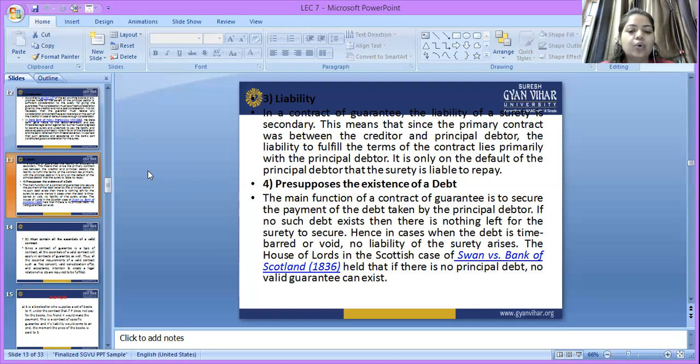The House of Lords in the Scottish case of Swan versus Bank of Scotland, 1836, held that if there is no principal debt, no valid guarantee can exist. So the principal debt is required for making the contract of guarantee.